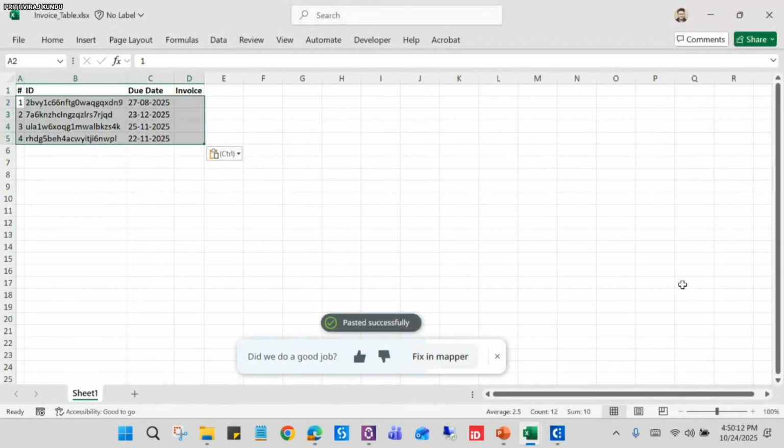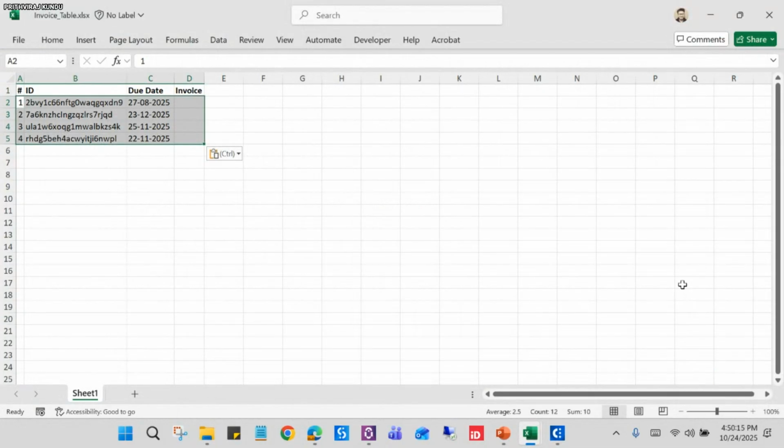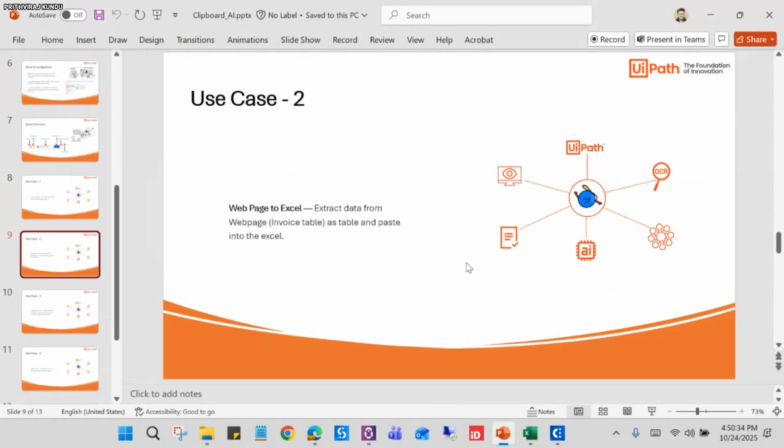Okay, it has pasted it correctly, right? So by this, you can extract any table from web pages as well to an Excel sheet or any CSV file or anything you want to paste, right? So here comes our second use case. These are the two very basic use cases you can use in your day-to-day life. You can intelligently copy or extract the data from one source to another, and you can paste it into any web page or any Excel sheet or anything in the data destination.